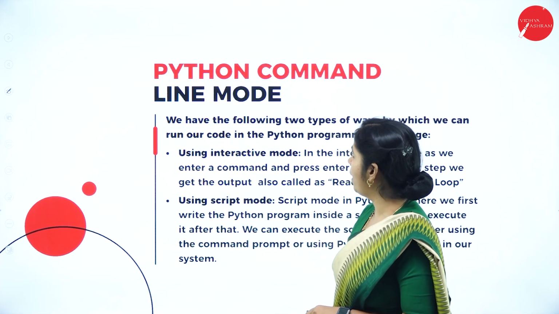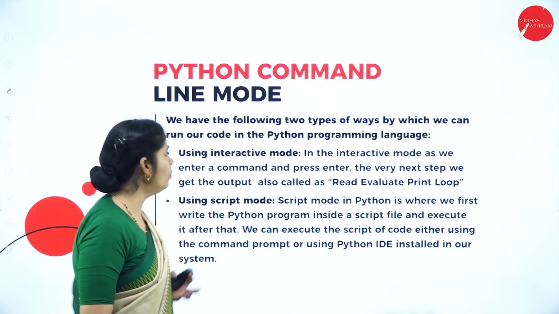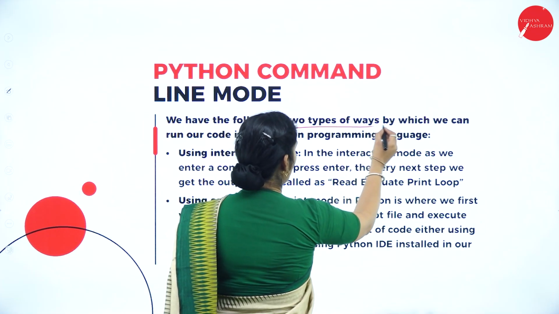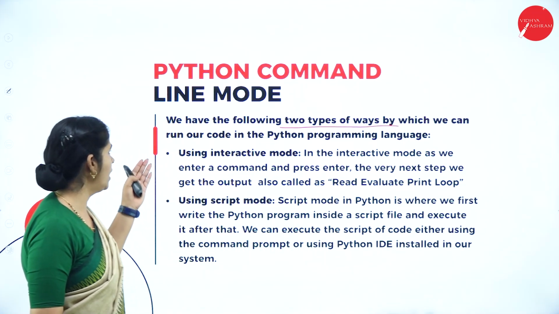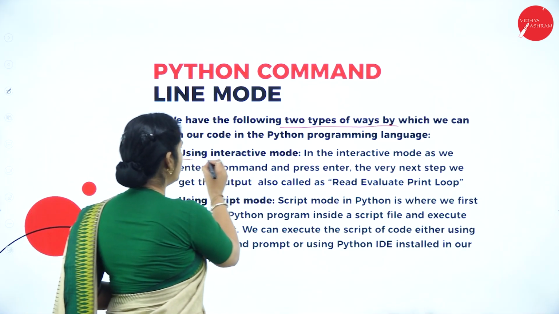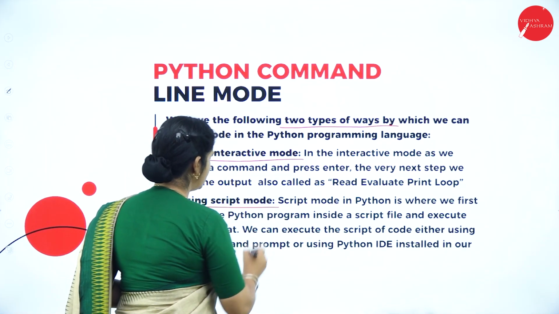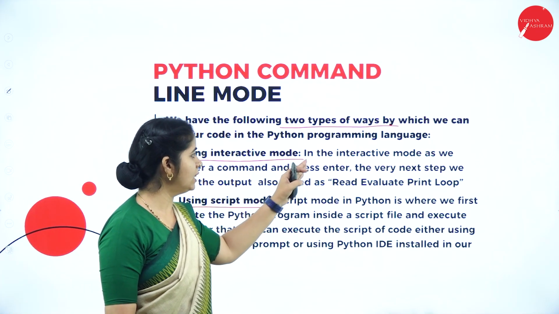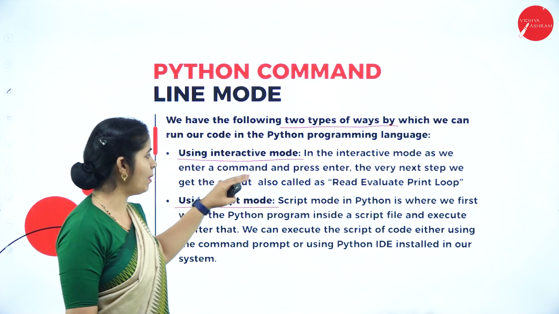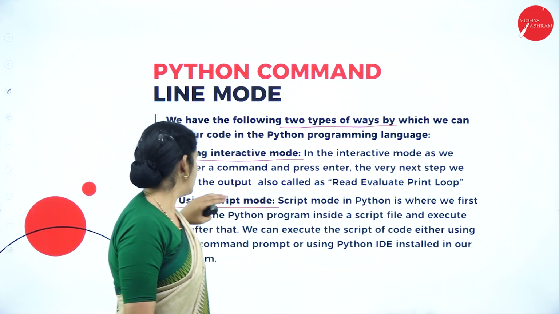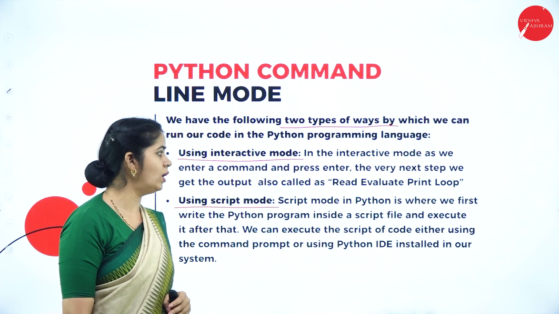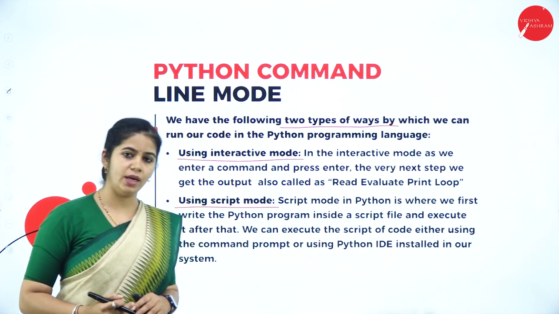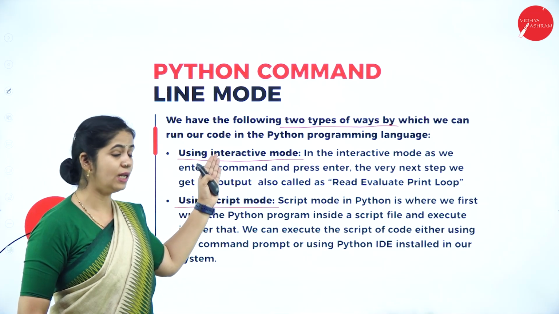So next we have the Python command line prompt. How do we use the command line prompt? We have two ways in which we can run the code: one is the interactive mode and the other is the scripting mode. Interactive mode, what does it mean? In the interactive mode, as we enter the command and press enter, the very next step gets the output. That is called the read, evaluate, print loop. As we enter, we get the output right away; that is interactive mode.